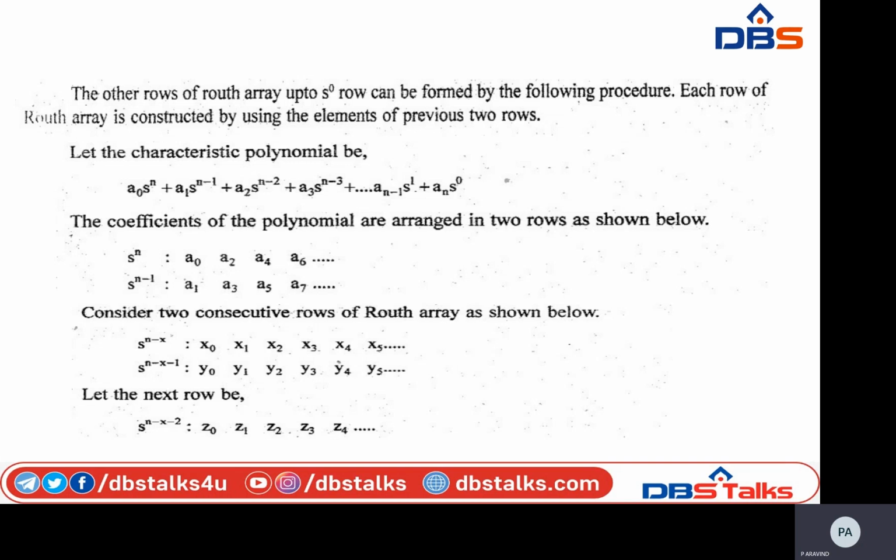Here you may take numbers also; in the next slides or in the next class we will see in detail in problems. It is s power n minus x, s power n minus x minus 1, so that is x0, x1, x2 and so on, y0, y1, y2 and so on. Okay, just I'm assuming.